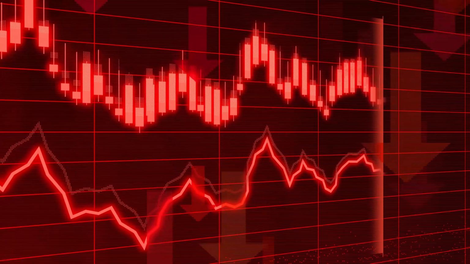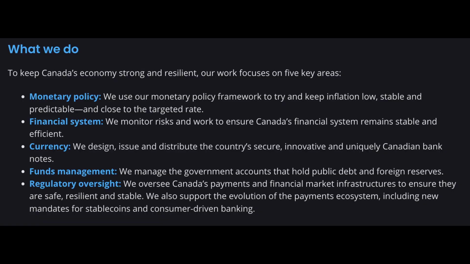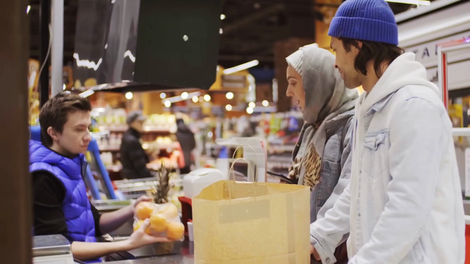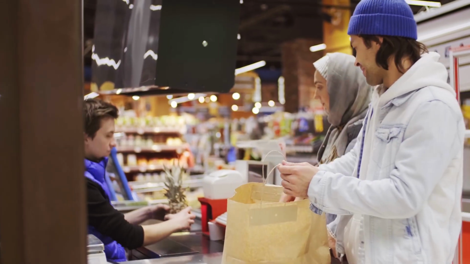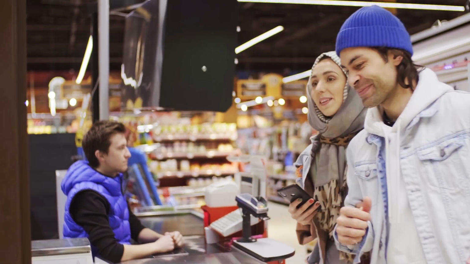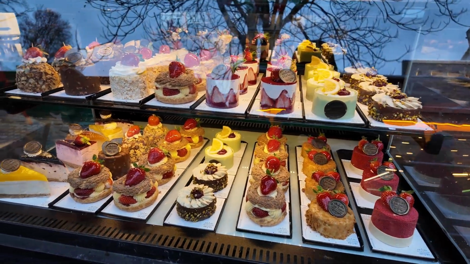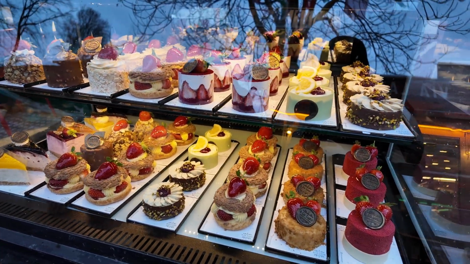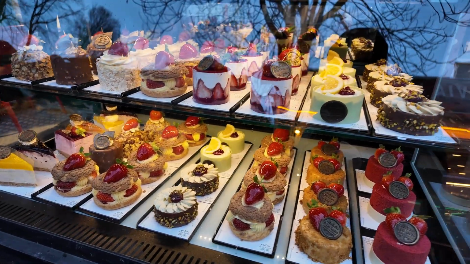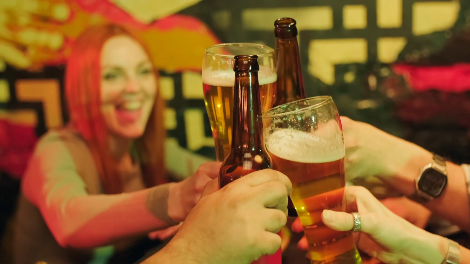But how does the Bank of Canada determine when or how to adjust rates? The BOC has four main areas of responsibility: monetary policy, financial system stability, currency issuance, and funds management. However, they decide when to adjust interest rates primarily to achieve its 2% inflation target within a range of 1 to 3%. To do this, they monitor the trend of the Consumer Price Index, also known as the CPI. This is a basket of around 700 everyday goods and services. These include food items, shelter, transportation, household items, clothing, health, education, and recreational products like alcohol, tobacco, and cannabis.